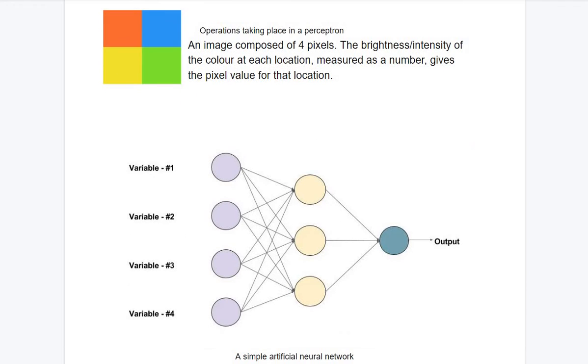Let's see how an artificial neural network of this sort can be used to perform a task such as image classification. An image consists of pixels. Pixel values are numbers that represent the intensity of light at the point of the pixel. There are 3 pixel values at each location for red, green and blue colors. Let's say that for simplicity, the image just has 4 pixels, and instead of this square shape that they are fit in, we arrange them in a straight line, that is a vector.